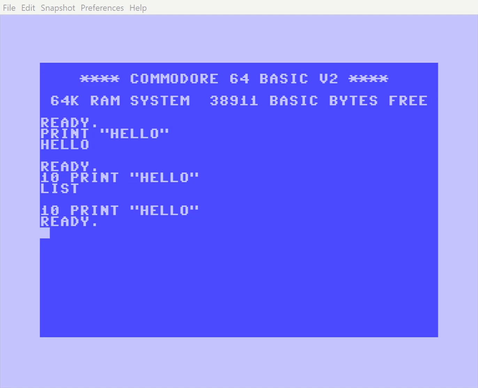To execute the program, we use the run command. Type run and press Enter. You'll see hello appear on the screen, meaning the program has been successfully run.